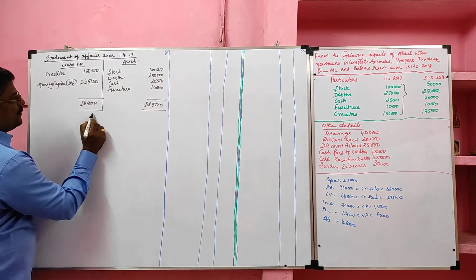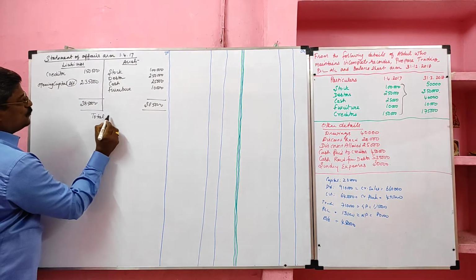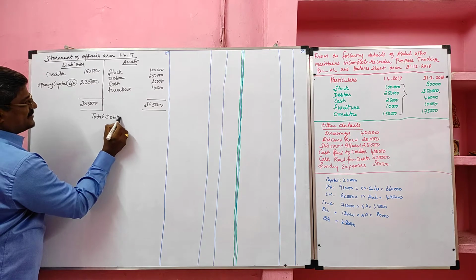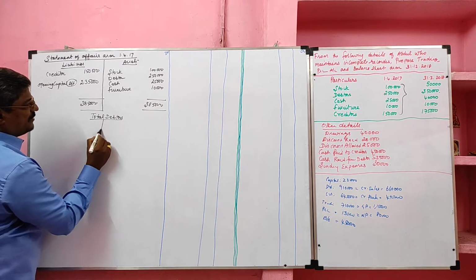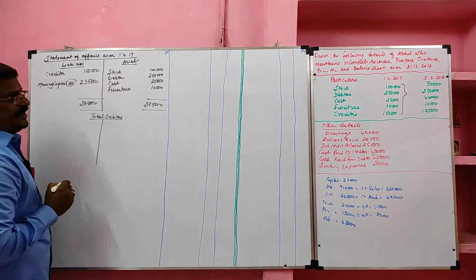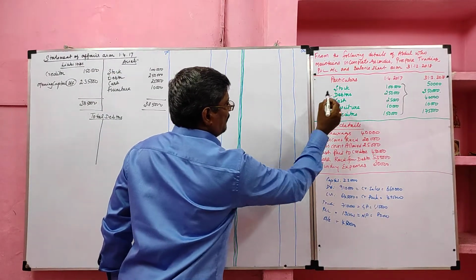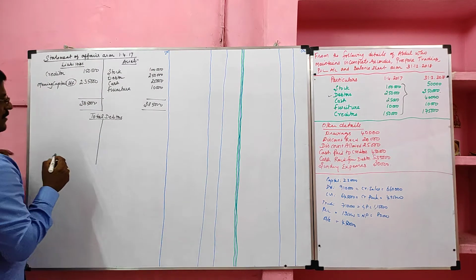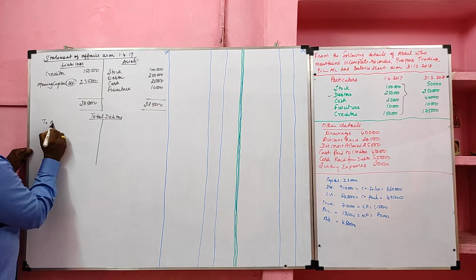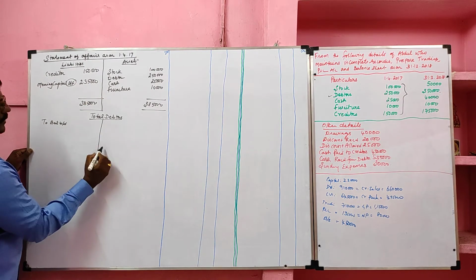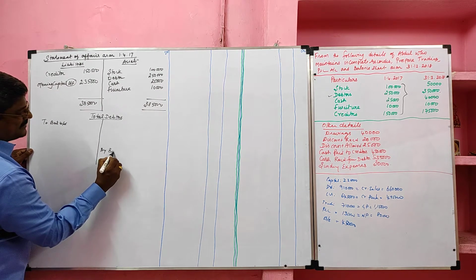Then we have to prepare total debtor account to find credit sales. So now we are going to take information relating to the total debtor account. Stock, debtor. We have to take debtor. There are two debtors available. Opening debtor, to balance b/d. Closing debtor, by balance c/d.